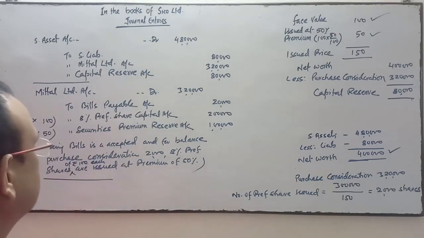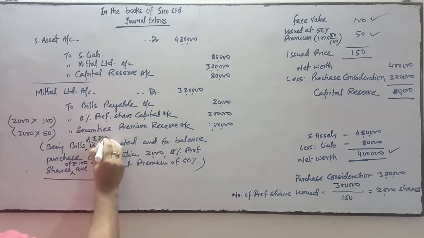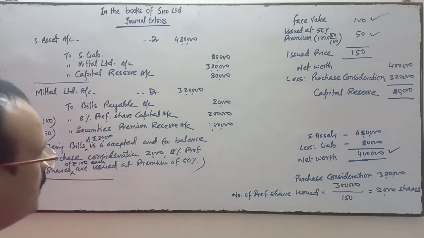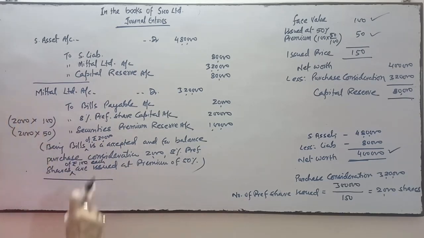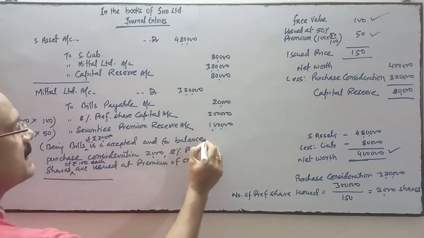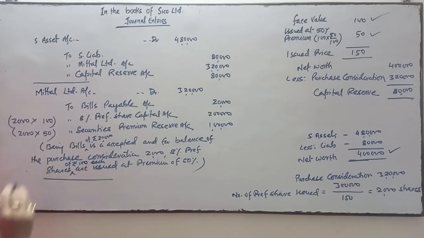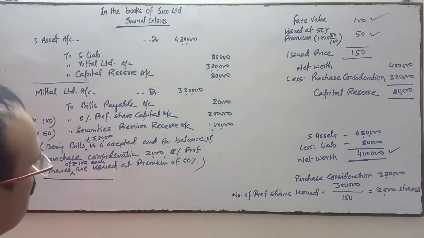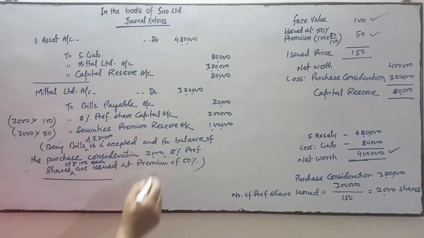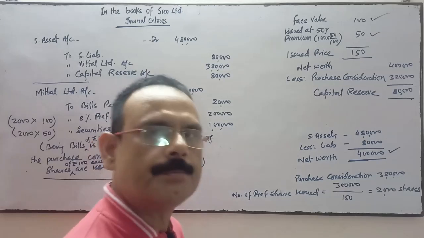Being bills of rupees 20,000 is accepted, and for the balance of the purchase consideration, 2,000 8% preference shares of rupees 100 each issued at a premium of 50%.